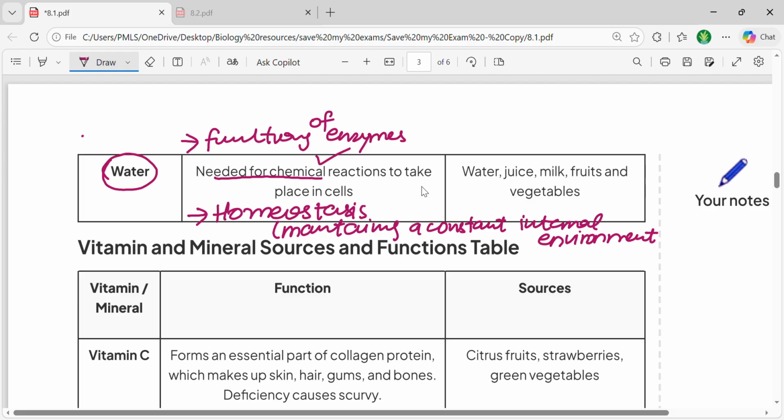In order to maintain certain temperature, we need water. So this is very important. And from where would you get it? Obviously by drinking water, and you could also get it from juices, milk, fruits, and some vegetables as well.